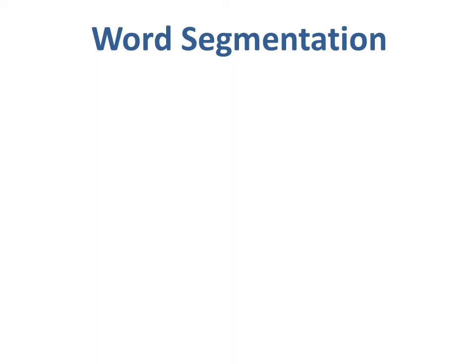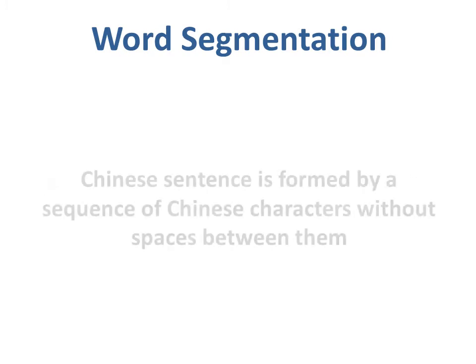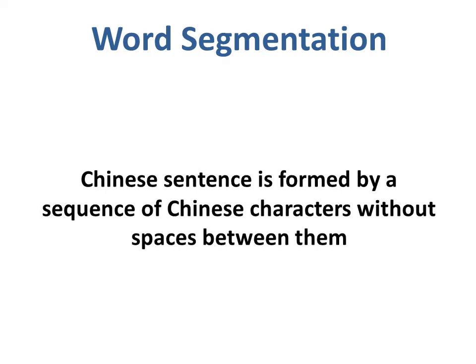To pre-process the messages we collected from Sina Weibo, segmenting the sentence is required. Word segmentation is a necessary step for sentiment analysis. Each message should be segmented into a collection of meaningful words. However, unlike English, sentences written in Chinese are formed by a sequence of Chinese characters without spaces between them.